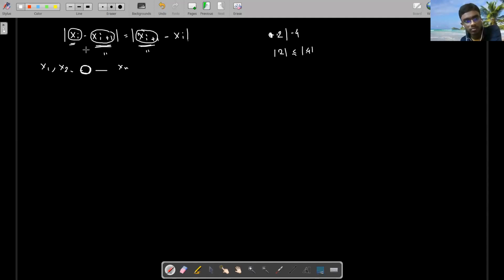It has to be positive because xi is larger than xi+1, because it's minimum. So xi minus xi+1 is positive, while this side will be negative if I remove the mod. Sorry, i plus 2.